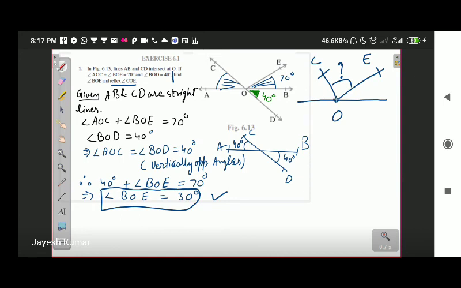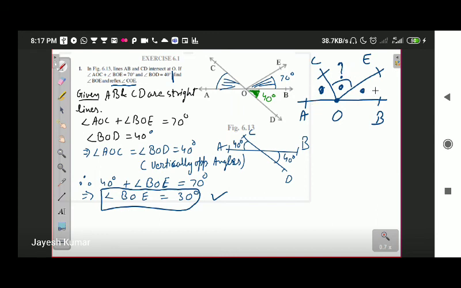COE, O point is on the line AB, and like we have just discussed, there is a possibility of linear pair. This angle, and this angle, all of these three angles should sum to 180 degree because they are on the same line and on the same side of the line at the same point. Okay, all the conditions are met: on a line, at a point, at the same side of the line. So that means all of these should sum to 180 degree.